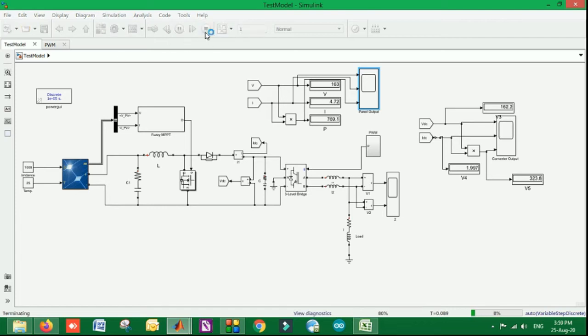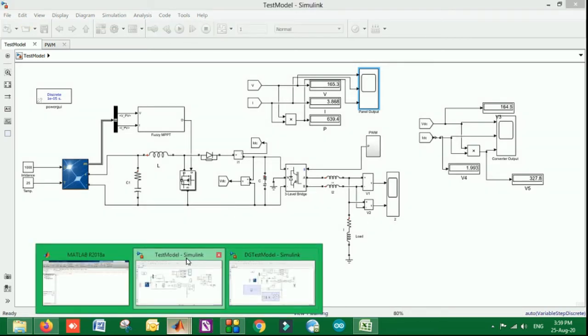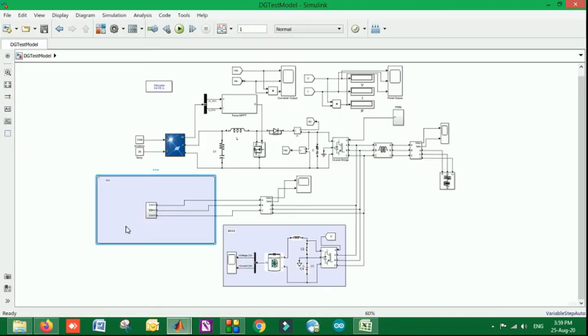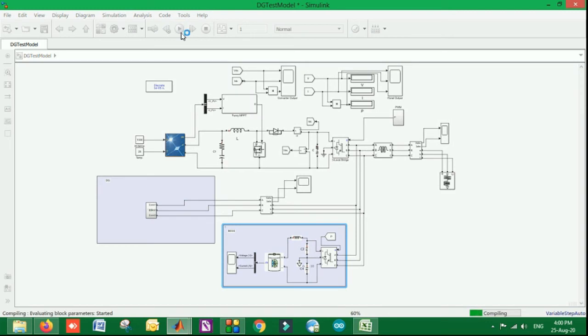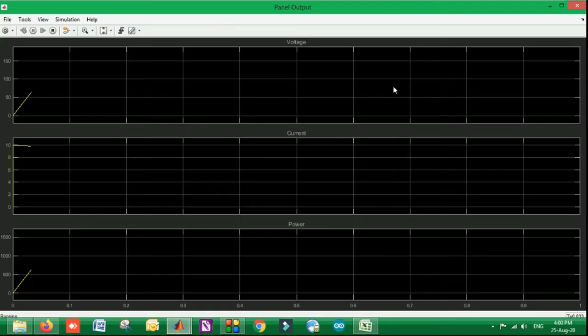In the second model we have designed a model with three power sources, which are the diesel generator, the BESS, that is the battery energy source, the PV array, and the fuzzy based MPPT, which is the advancement done from our side, right? When I run this model, it will execute the whole model and give us the output in terms of voltage, which will rise up to the maximum and desired value. So the control system is controlling the voltage at the output and providing the maximum voltage, so it can easily be used in any application area.